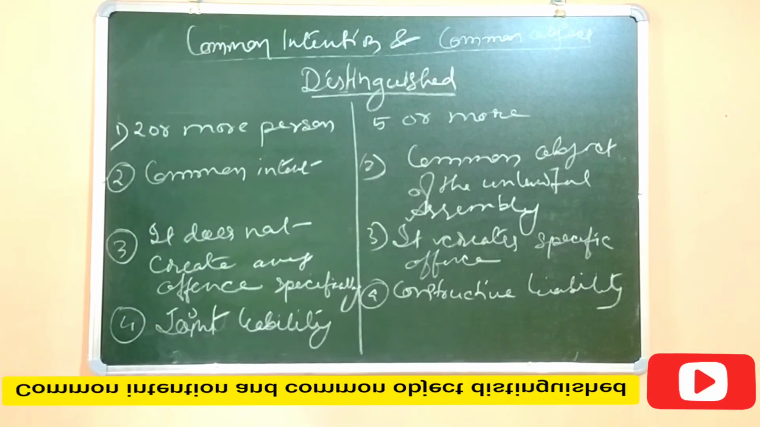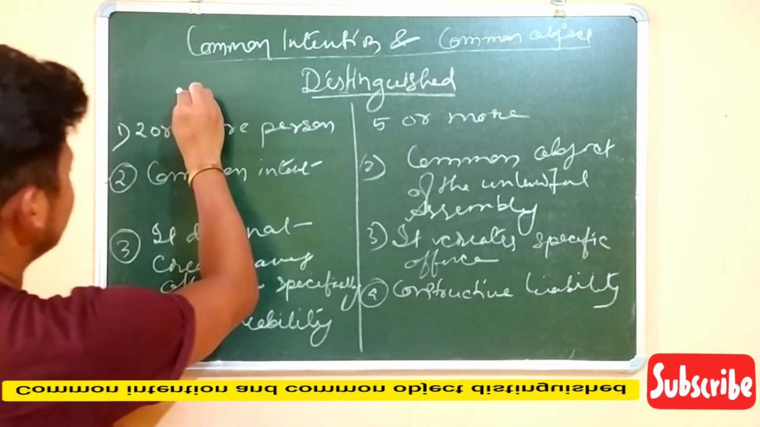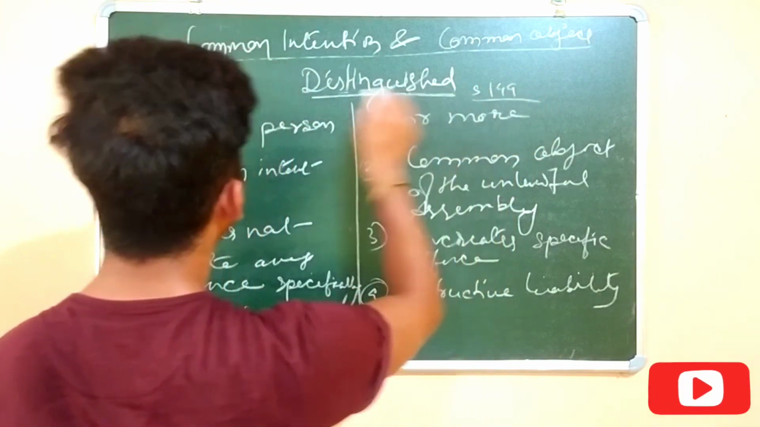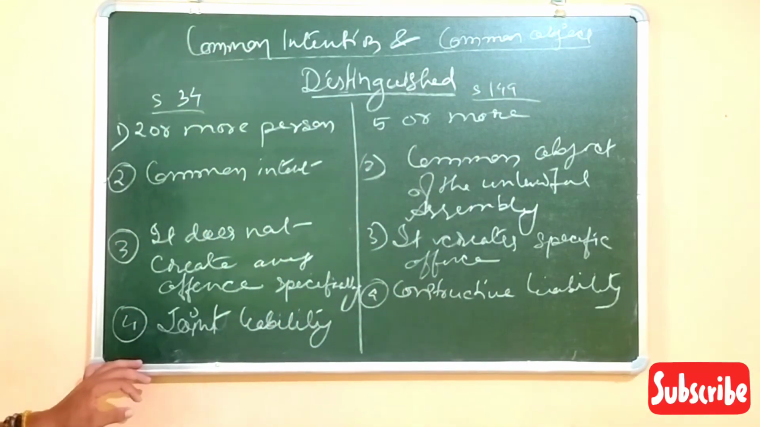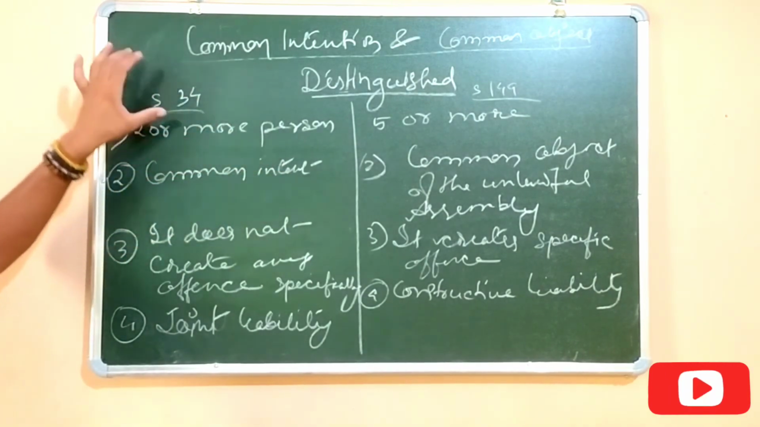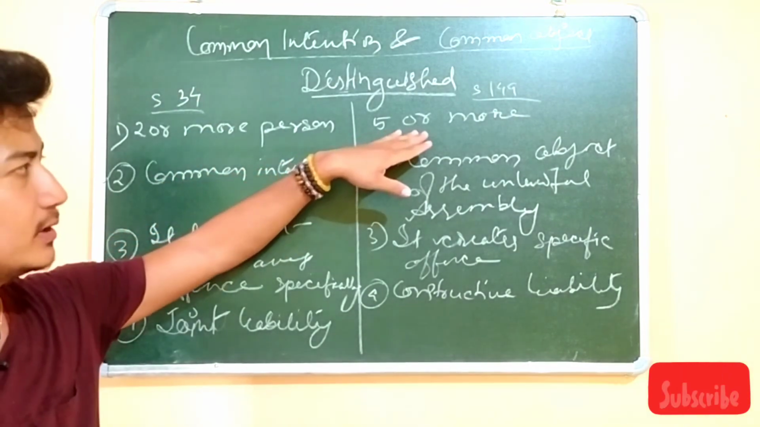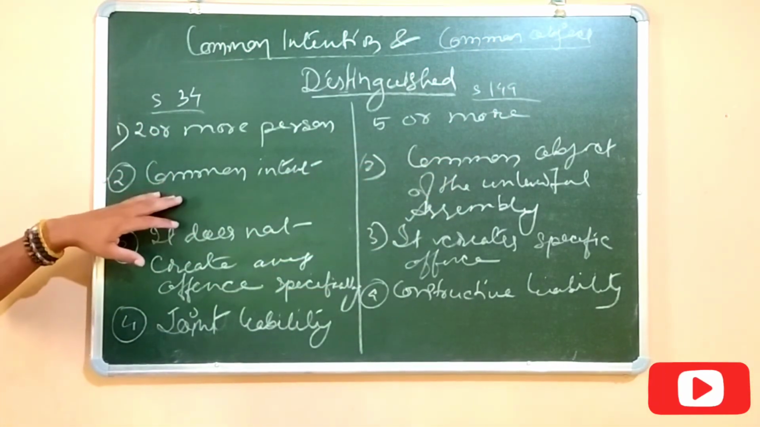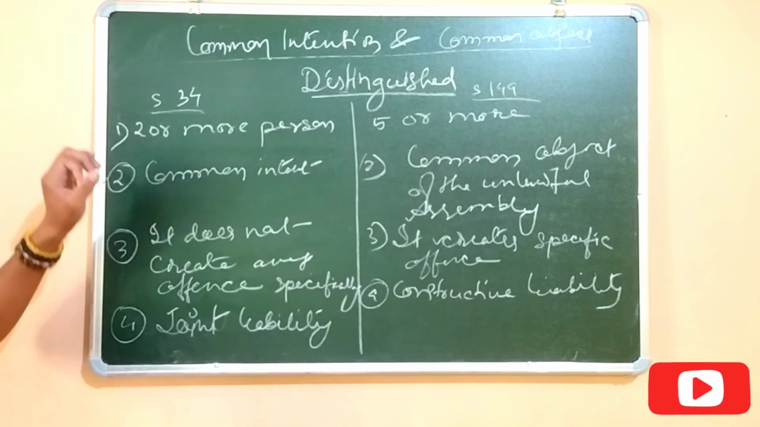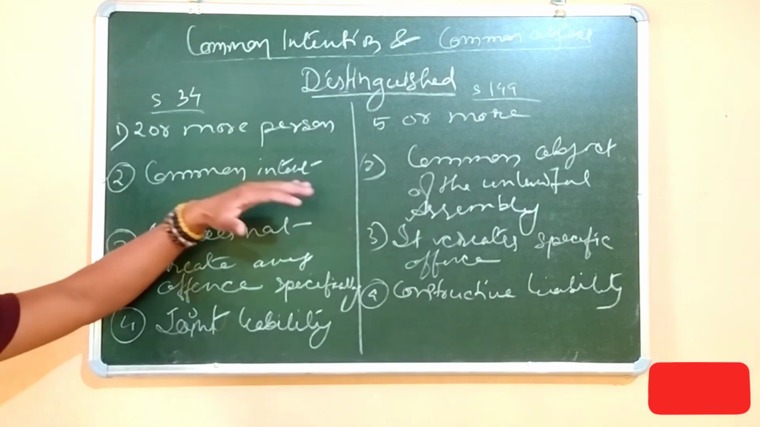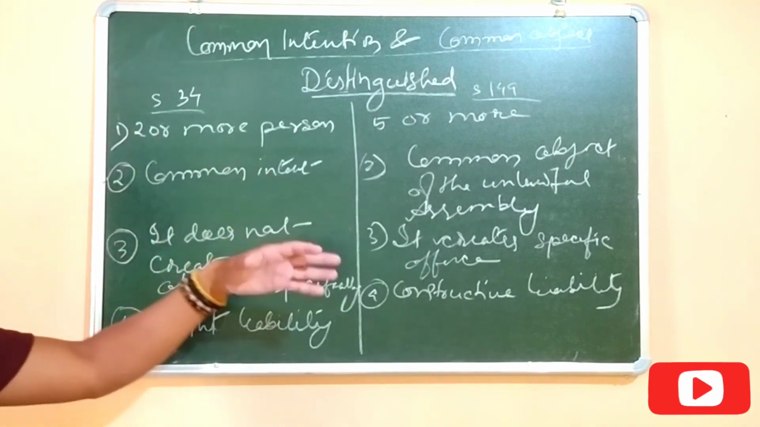Let's look at the distinction between the common intention and common object. Section 34, Section 149. The minimum requirement is 2 or more persons in case of the common intention, and in case of the common object, 5 or more persons. In common intention, 2 or more persons will do the thing with the common intention to commit a crime. The crime could be anything.